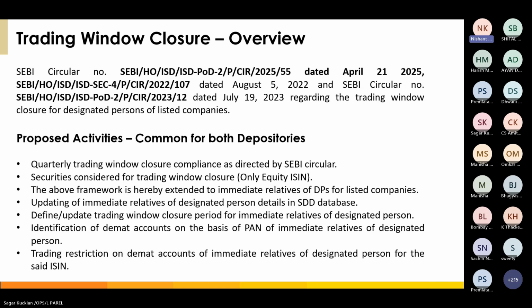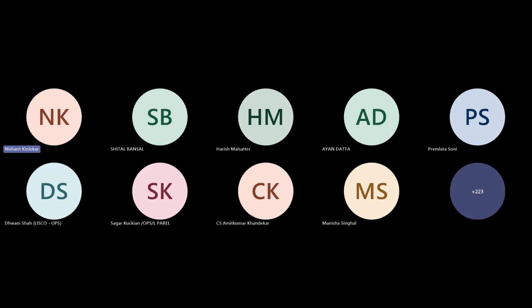Second is, if the relative does not have a demat account, whether adding them in SDD is required. Ideally, take an example: if today that person does not have a demat account, but tomorrow he can open a demat account, so you will have to add that PAN in the SDD platform. Third question is, do we need to mention the name of the immediate relative as per the PAN? We generally go by the PAN only.